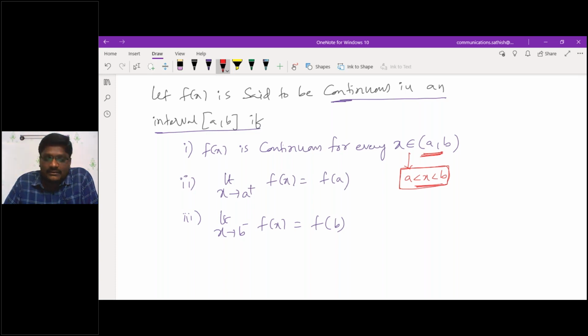Am I correct? Yeah, take an example so that you will have an idea. With an example, I will explain.